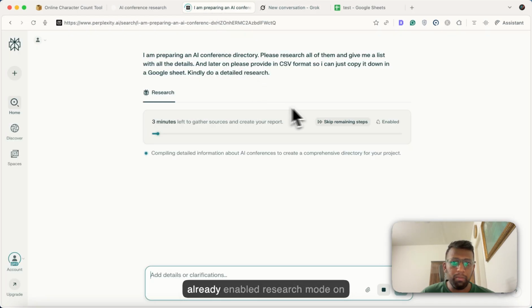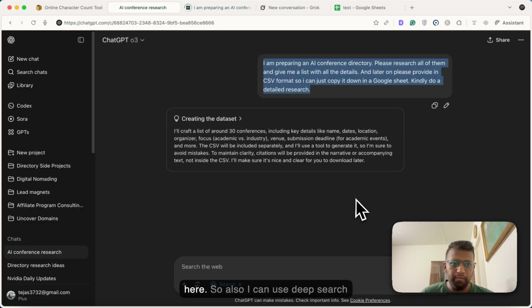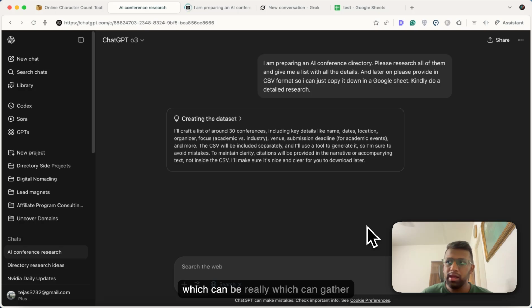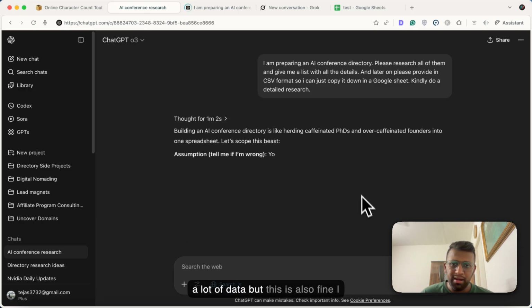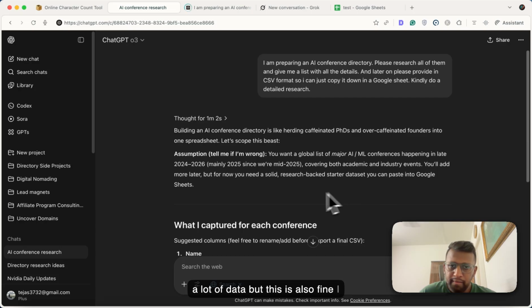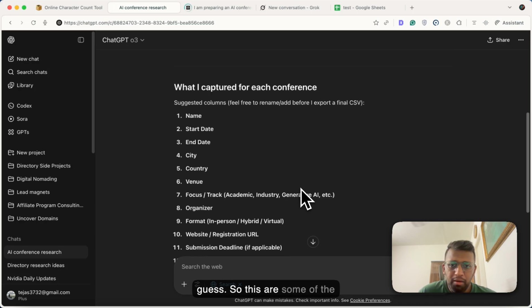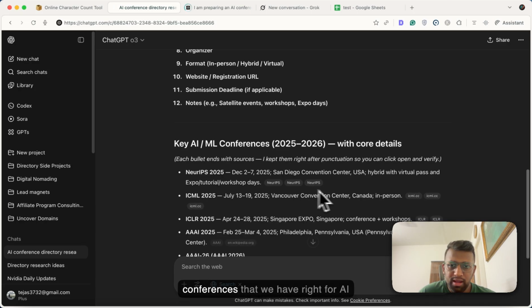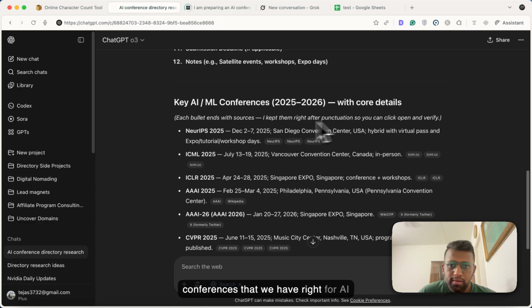I've already enabled research mode on Perplexity, and I am using O3 over here. I can also use deep search, which can gather a lot of data, but this is also fine, I guess. So these are some of the conferences that we have, right?